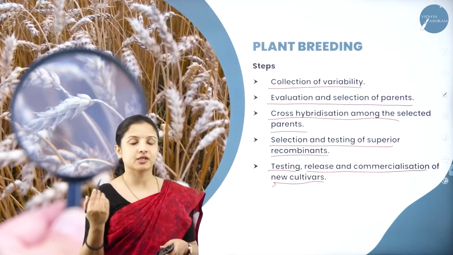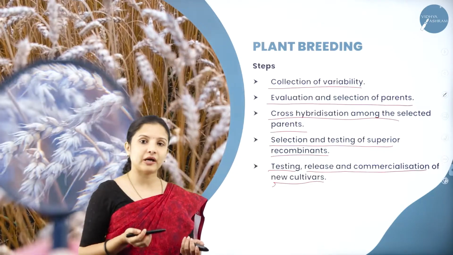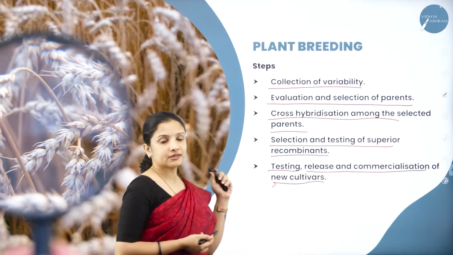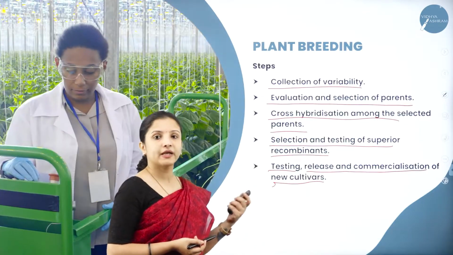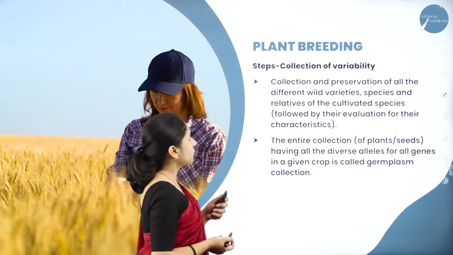The commercialization, advertisement of the new cultivars, so that other farmers will come and buy that and they can incorporate that into their field. All these are the different steps that are involved in breeding of a plant. Next, let us study each of these steps one by one.